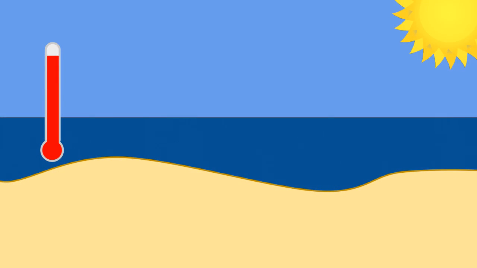How would this feel if you were here? What would the temperature feel like at the beach in the summer? It's usually what? What's that word? Hot. Yes.